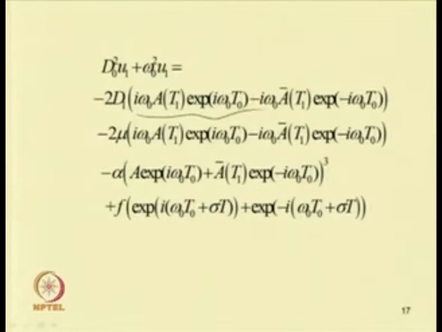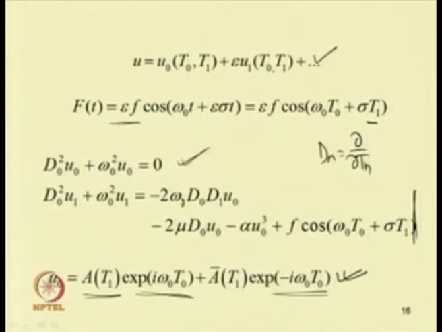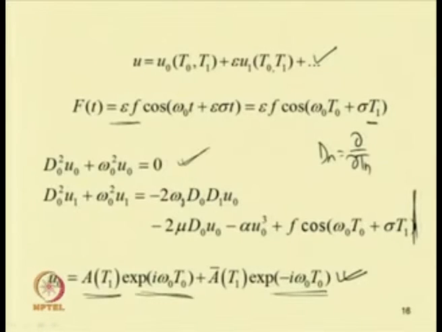So, this term is nothing but our D 0 u 0. So, this term becomes minus 2 omega 0 D 0 D 1 u 0. So, for D 1 u 0 we can substitute this term, and then for the third term, that is minus 2 mu D 0 u 0, we can write this expression.